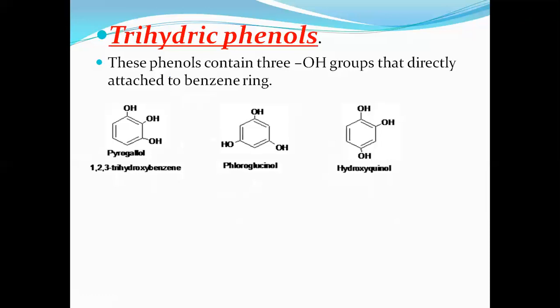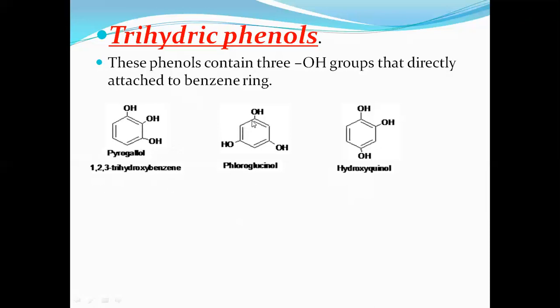Now, the last category here is trihydric phenol. Trihydric means what? Three OH groups are attached directly to the benzene ring. Three OH groups attached directly to the benzene ring are called trihydric phenols. So pyrogallol. Positions 1, 2, 3. Therefore, it is called 1, 2, 3 trihydroxybenzene.